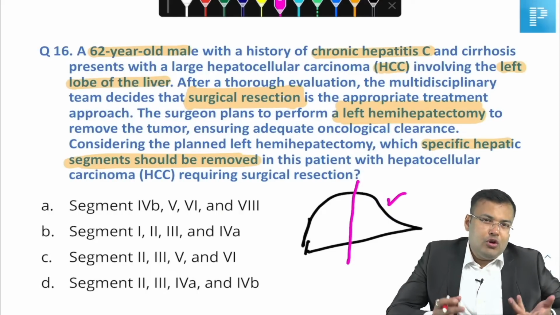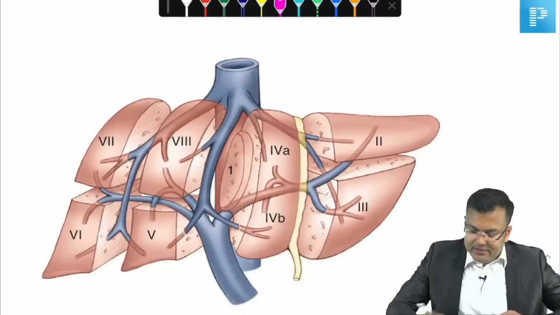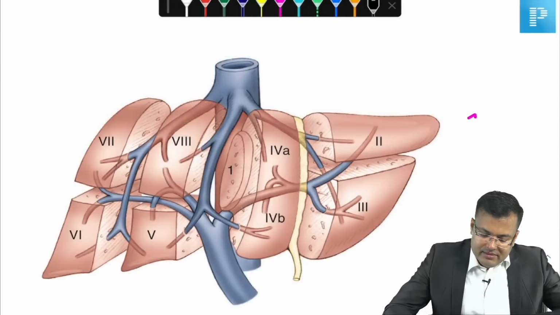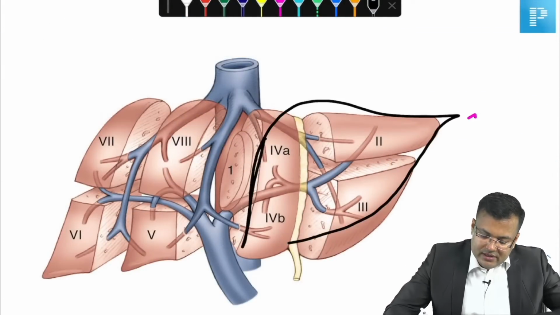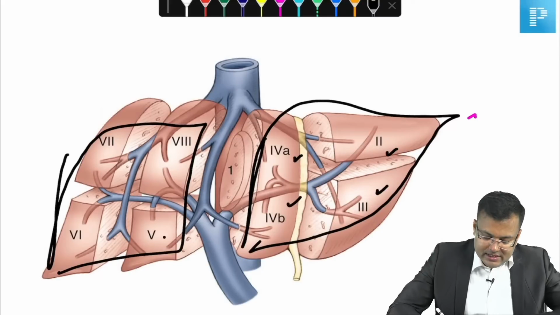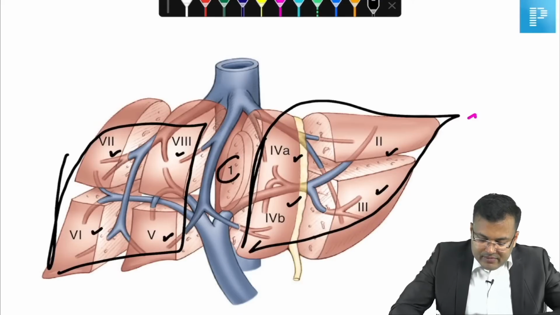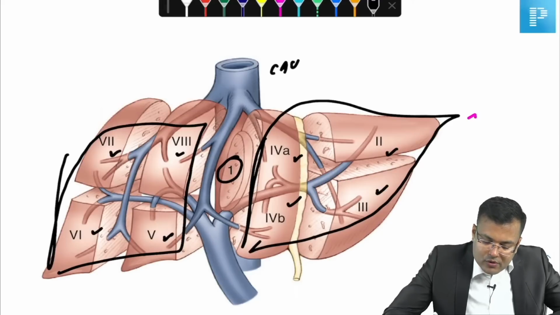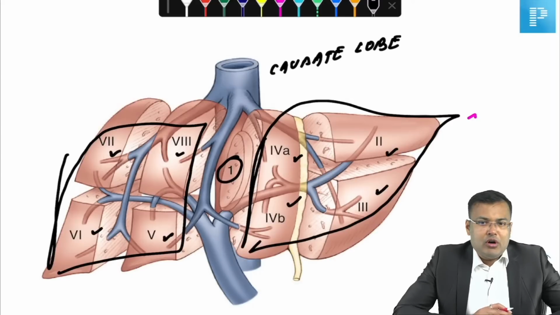So you should know what are the segments located. See, in the left lobe of liver, in this image you can see the segments located: 2, 3, 4A, 4B. In the right lobe, what are the segments located? 5, 6, 7 and 8. You know, segment 1 is considered a separate lobe. What is the name? Caudate lobe. Segment 1, considered a separate lobe, caudate lobe.